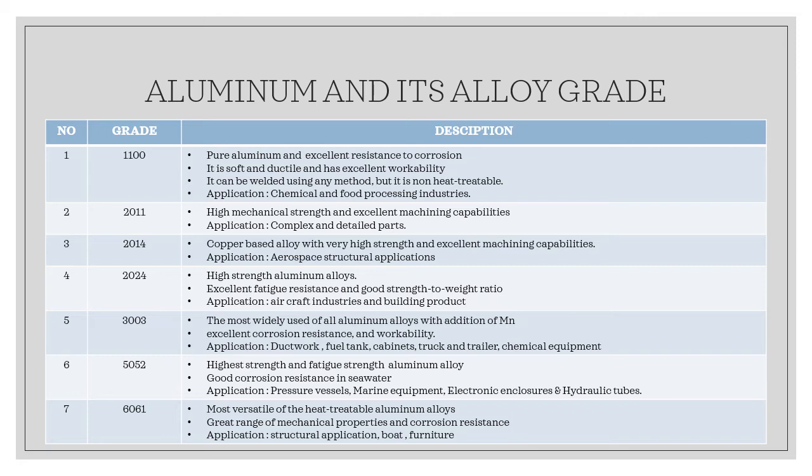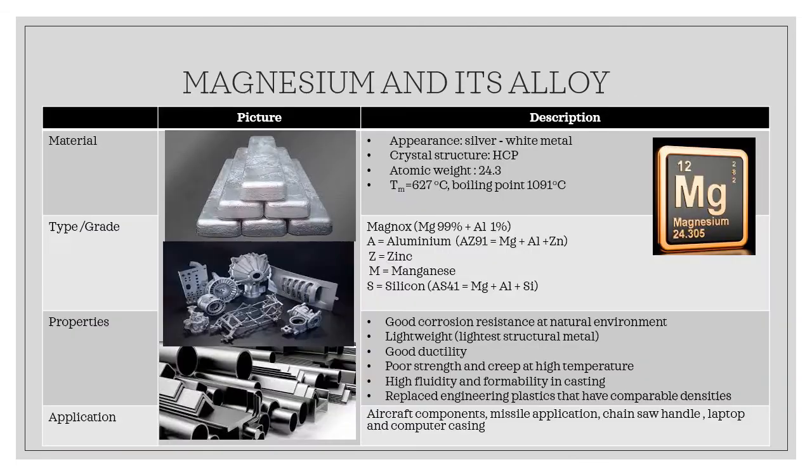Listed here are the aluminium and its alloy grades. For example, the most common one is 1100, which is actually pure aluminium, and it has excellent resistance to corrosion. However, it is very soft and ductile. Another one is 6061, which is the most versatile of the heat-treatable aluminium alloys, and it has a great range of mechanical properties, and it is used for structural applications, boards and furniture.